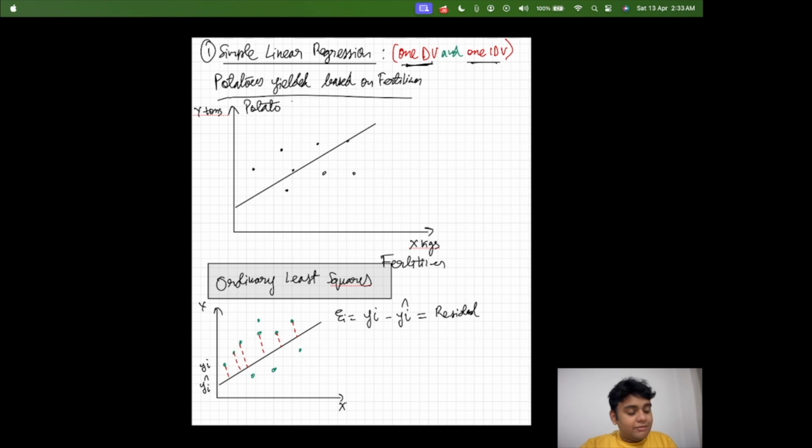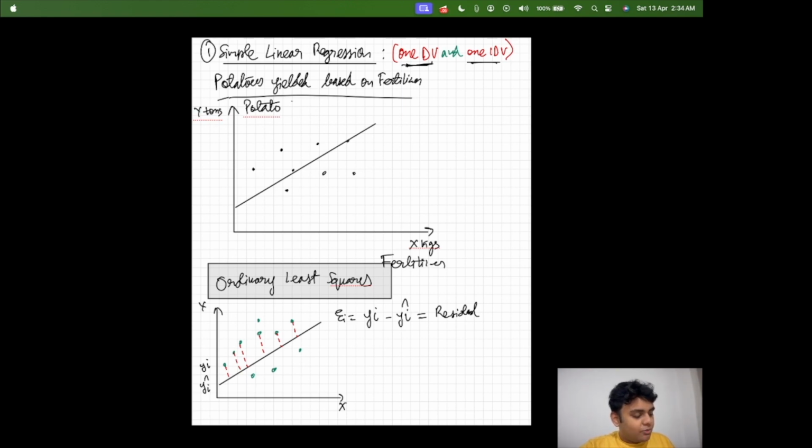Now, why we call it ordinary least squares is because we do this thing that I have done, drew lines. This is just for visualization purposes. We're going to do that for every other line. So if we had a line here, we're going to do that for every other line and match with the actual values that we are getting. That gives us the actual values, and we have our predicted values.